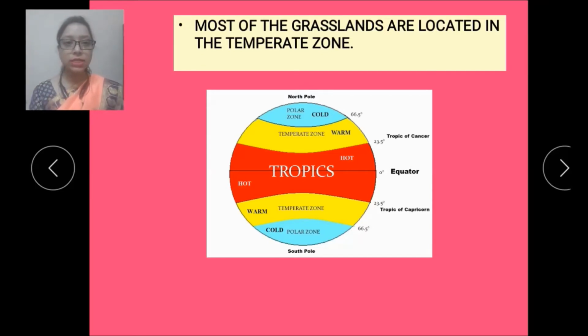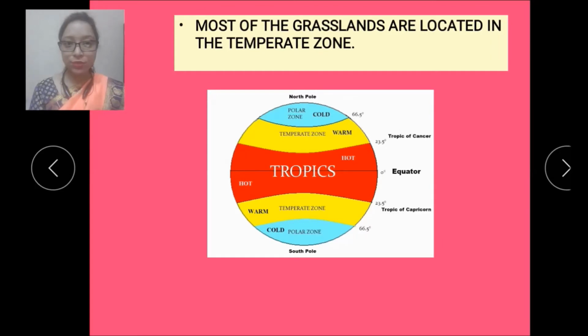So where is the temperate zone? It is between the Arctic Circle and Tropic of Cancer in the northern hemisphere, and Tropic of Capricorn and Antarctic Circle in the southern hemisphere. This is the place where most of the grasslands are located.